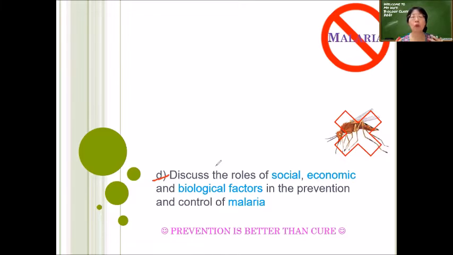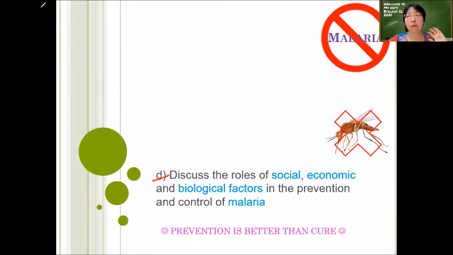Biological factors mean we must consider the pathogen. How is the pathogen transmitted from one person to another? So we need to know how it's transmitted, and therefore we know how to break the transmission cycle. So these are the three factors that we need to consider every time we want to discuss how to prevent and control disease.